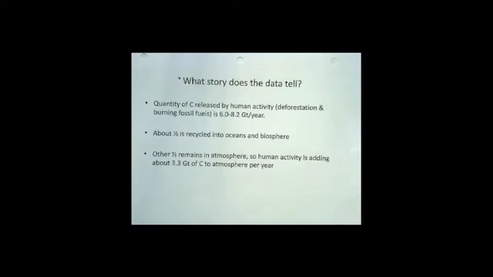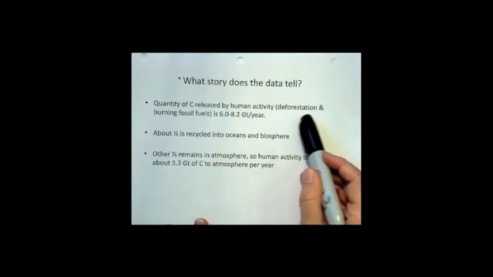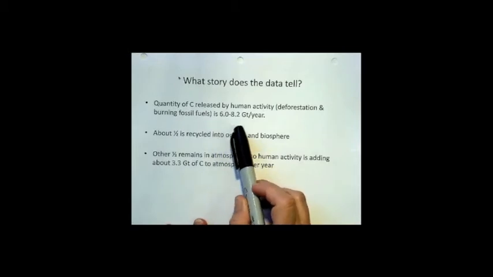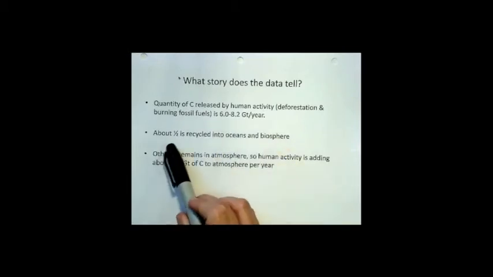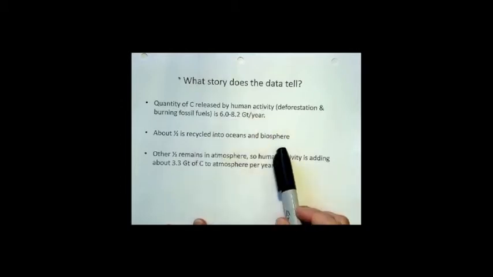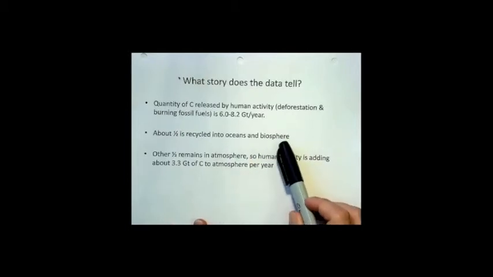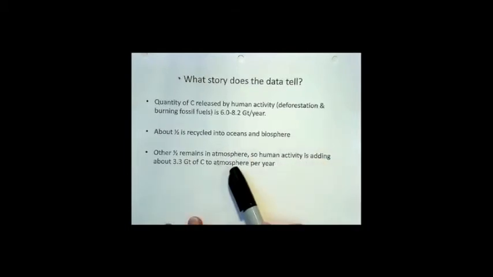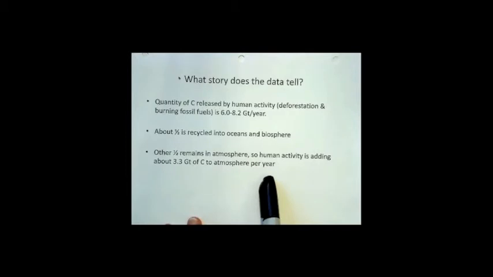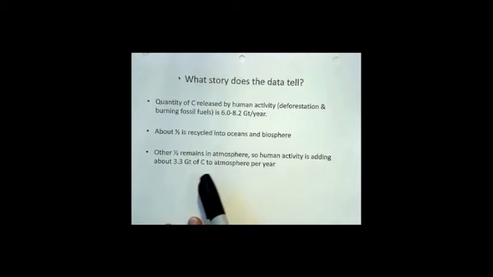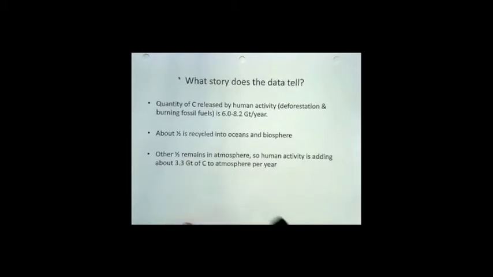Well, what we know here is that the quantity of carbon released by human activity, that is deforestation and burning of fossil fuels, is about 6 to 8.2 gigatons per year. Now, about half of that is recycled into the oceans and the biosphere. It just dissolved in the water of the oceans. The biosphere would be taken up by plants. All right, but the other half remains in the atmosphere. So human activity is adding about 3.3 gigatons of carbon to the atmosphere per year. And the question is what will that do to the ecosystems of the world? Will it make a difference? That's what we're going to try to investigate for the rest of this chapter.